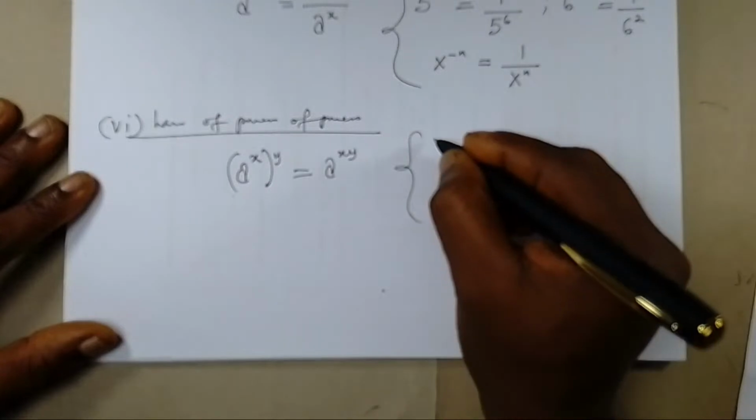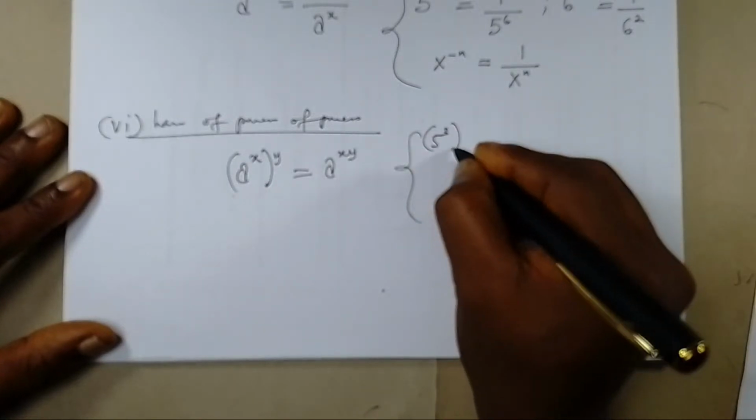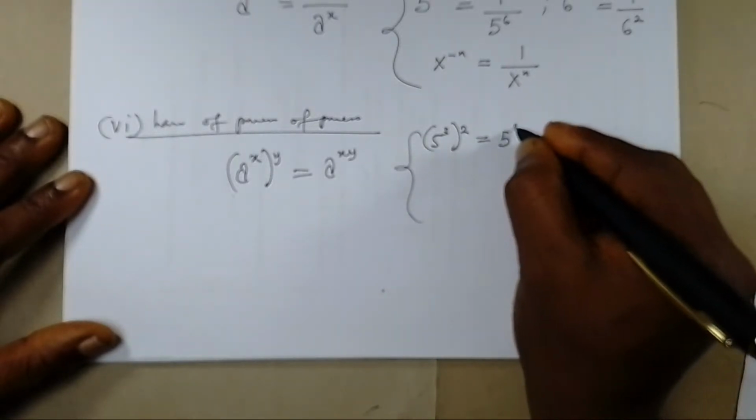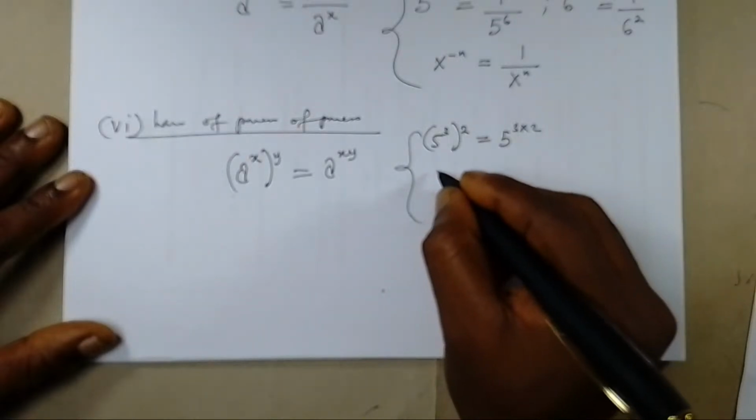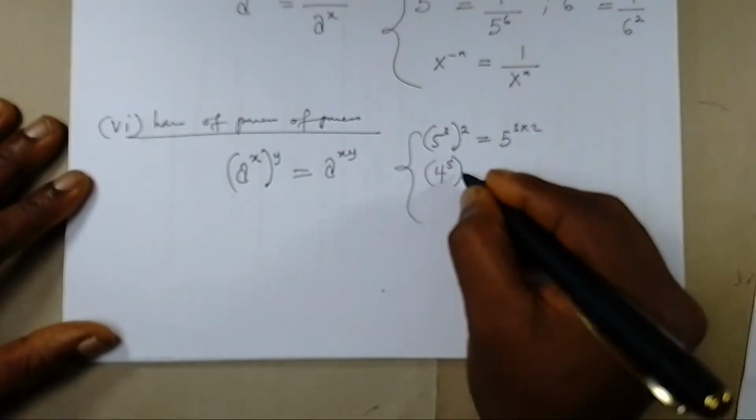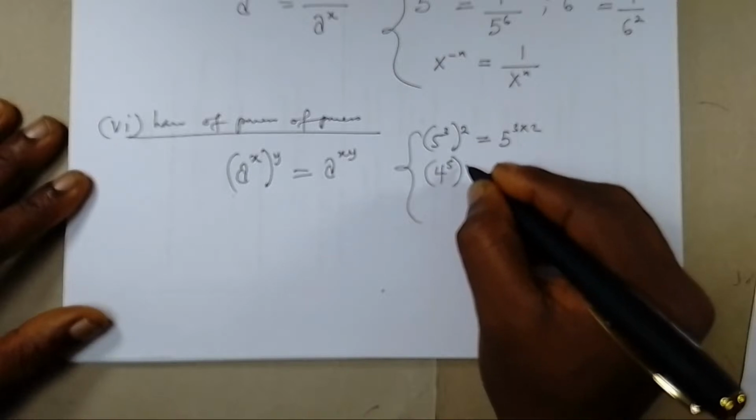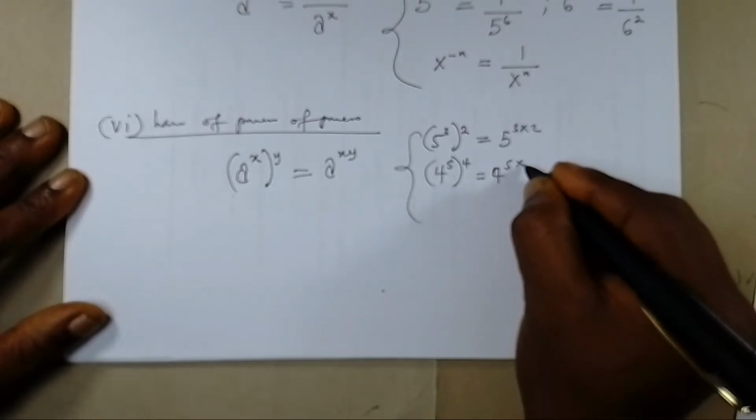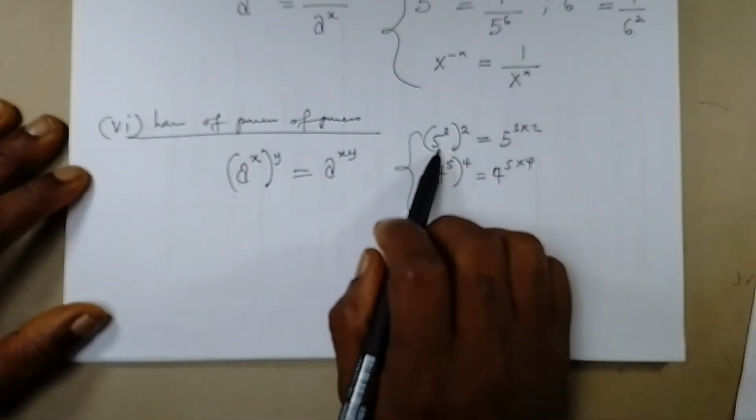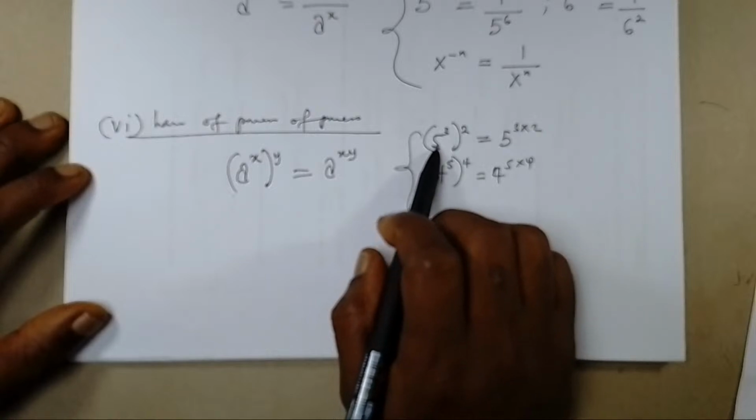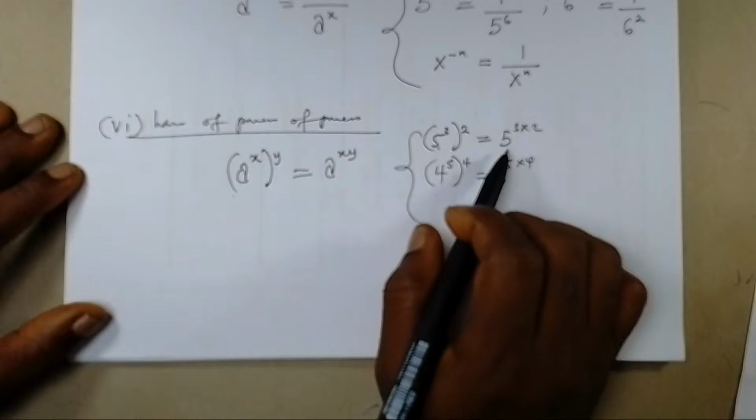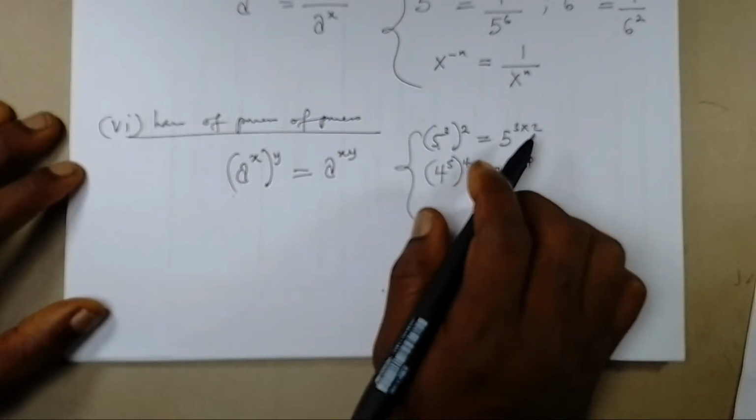Look at it carefully. If I have a number 5 raised to power 3 and I now square the result of 5 raised to power 3, my result will be 5 raised to power 3 times 2. If I have another number, say 4 raised to power 5, and I raise it to another power, let's say 4, then my result will be 4 raised to power 5 times 4. So if a number is in index form and you take another power of that same number, the result will be the product of the powers in that base. Okay, so it is as simple as that.